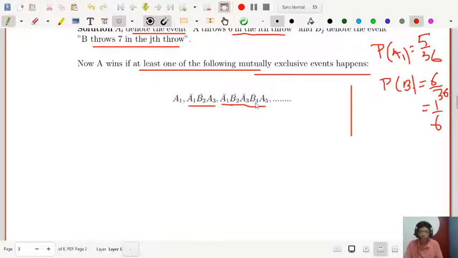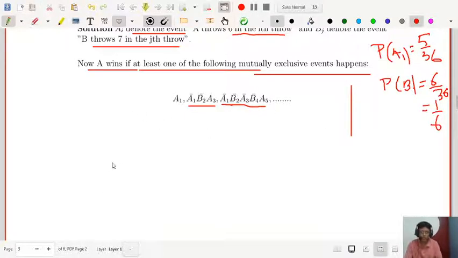So B4, the fourth trial, B fails to get 7, and A5, because my target is to find the probability of A wins. So A5, that is A got the 6, right, in this way, and this continues for a countably infinite number of events.